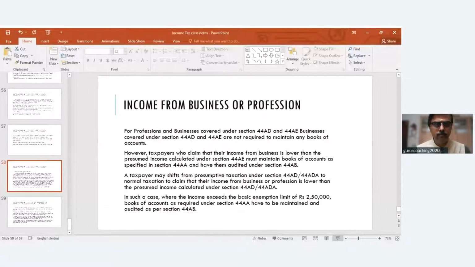Similarly, tax audit threshold limit. What is the limit up to which tax audit is compulsory and what do you have to do? Everything should be in your hands, so that anytime you should be able to refer to it. So take it as a reference.